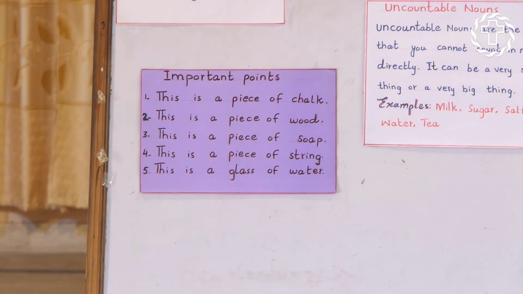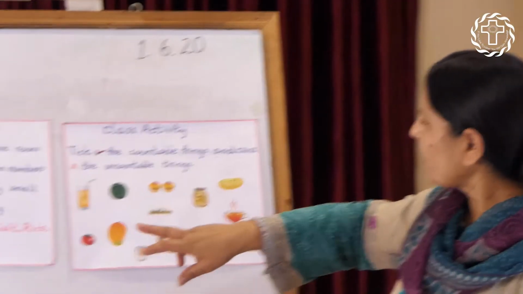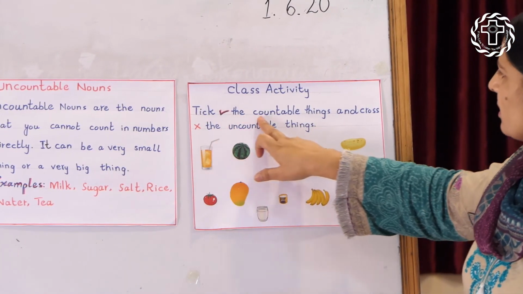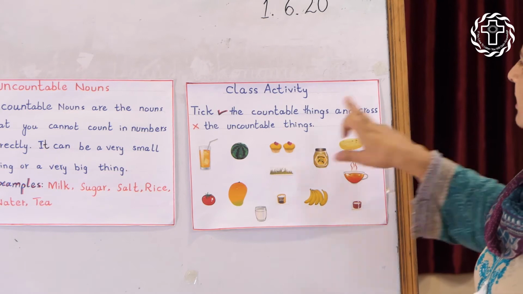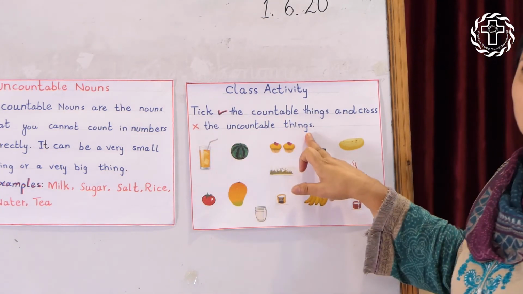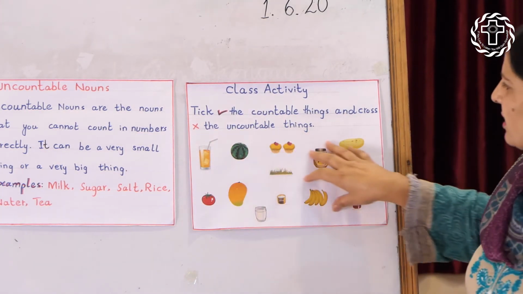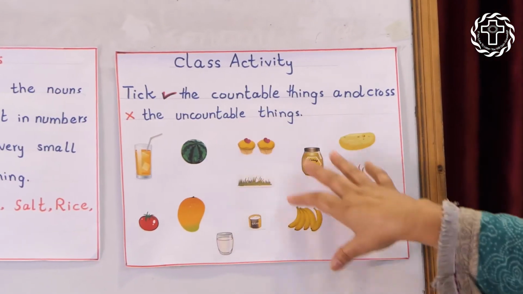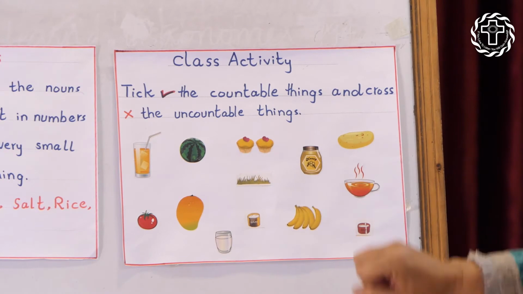Okay, this is your class activity. Look at these things, tick the countable things and cross the uncountable things. These are mixed things. You find out which are the uncountable and which are the countable things.